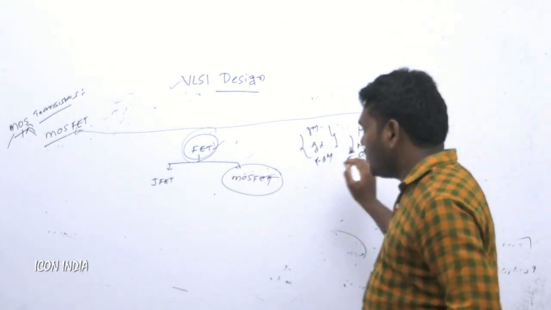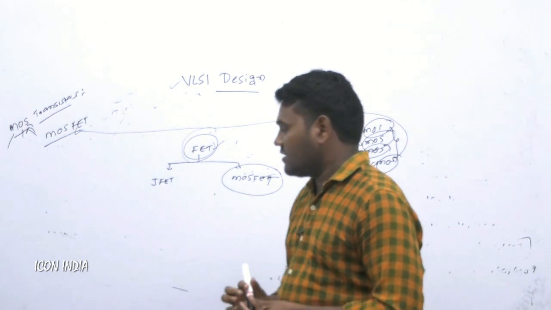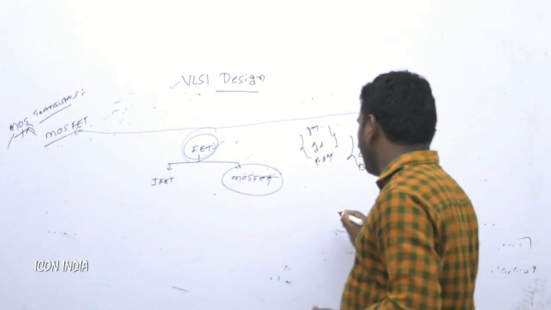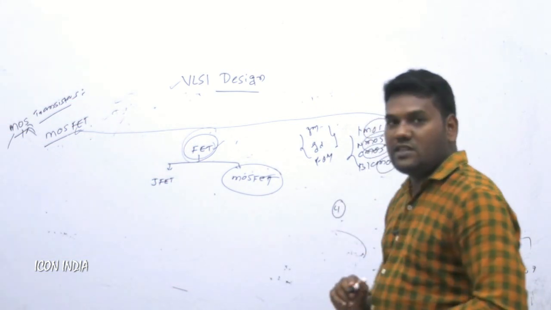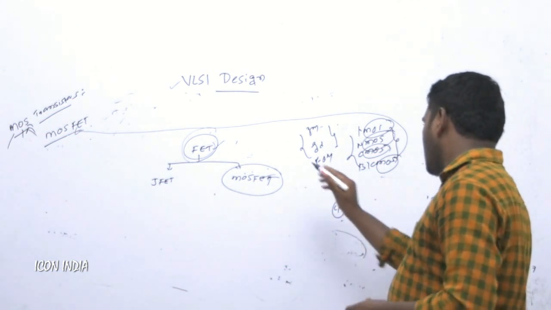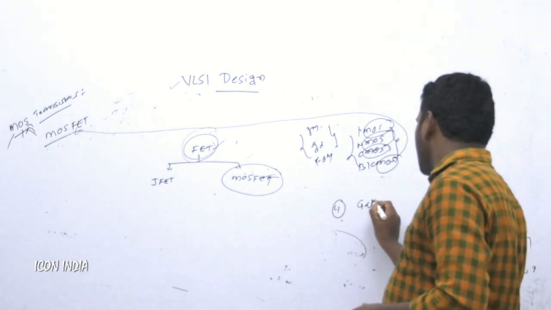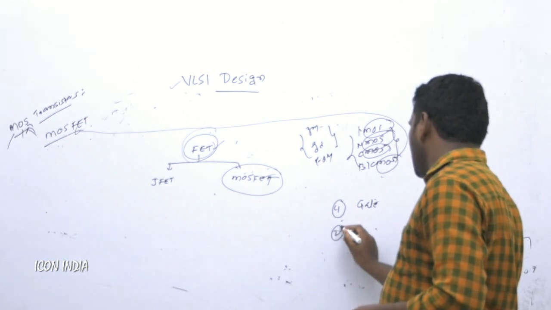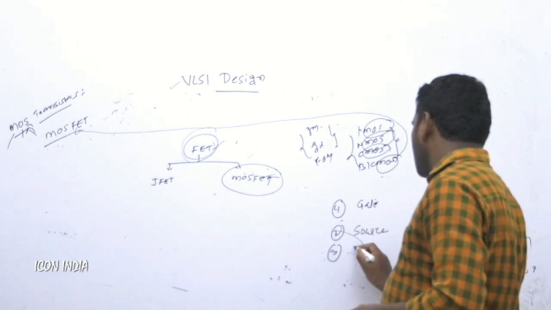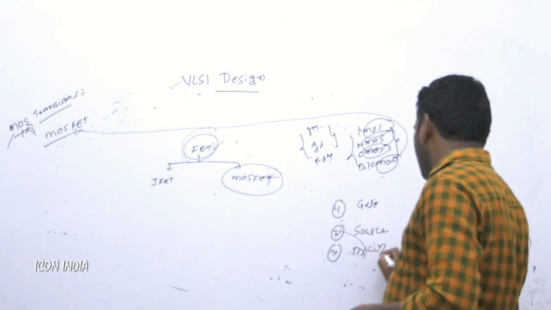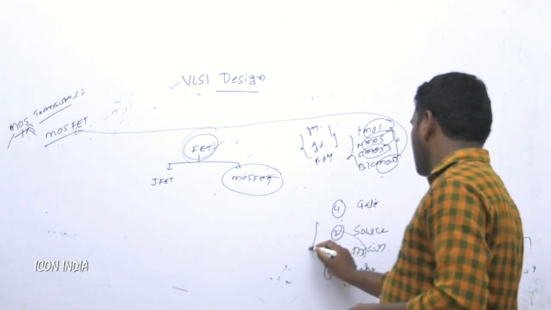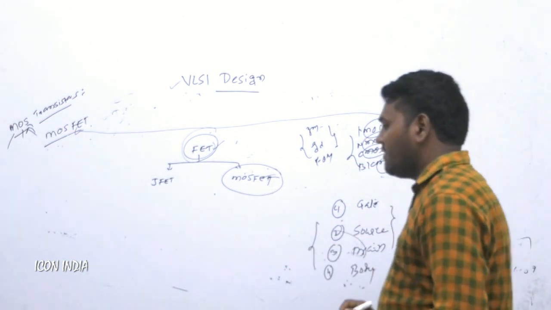That's why we go for field effect transistors, because every field effect transistor has 4 terminals. This is also very important. What are those 4 terminals? The first one is the gate, the second is the source, the third is the drain, and the fourth is the body. So the FET has these four terminals.